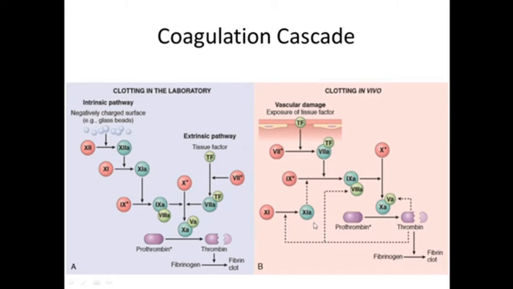And other factors are also involved in this clot formation. This is what is happening in vivo. And what is happening in vitro is what we call the intrinsic pathway and extrinsic pathway. In the intrinsic pathway, the factors involved start with factor 12. First is the activation of factor 12, which is the process we are doing in the laboratory.